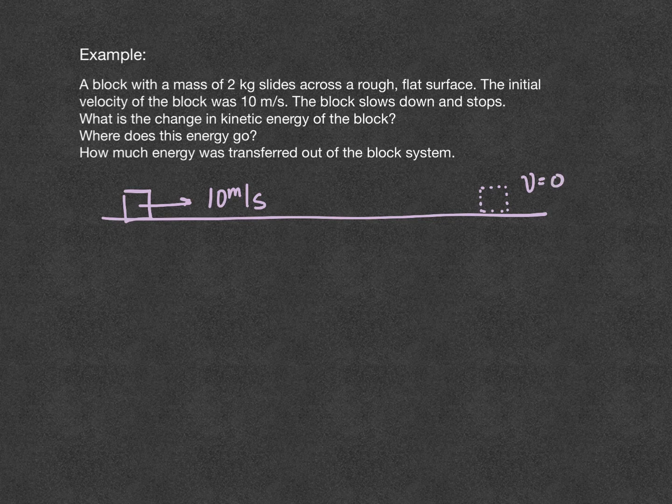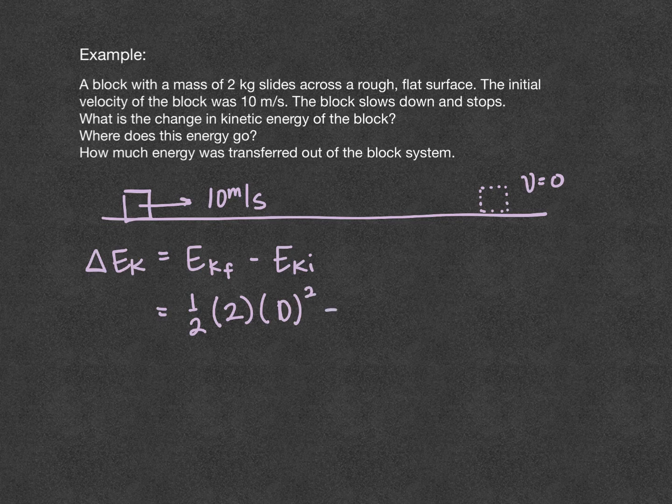So what is the change in kinetic energy of the block? The change in kinetic energy would be the final kinetic energy minus the initial kinetic energy. The final kinetic energy would be 1/2 the mass, 2 kilograms, times the final velocity, which was 0, squared, minus 1/2 m v initial squared.